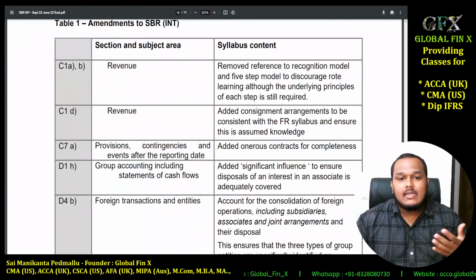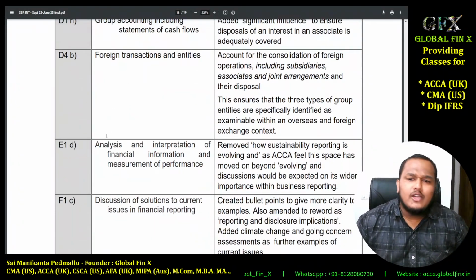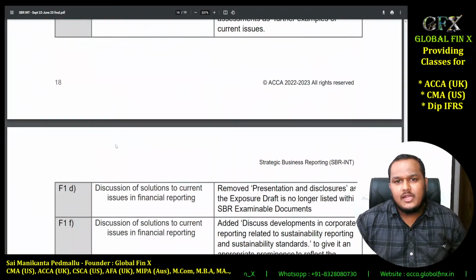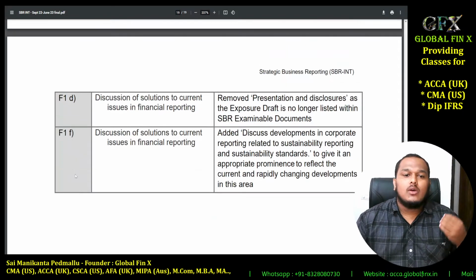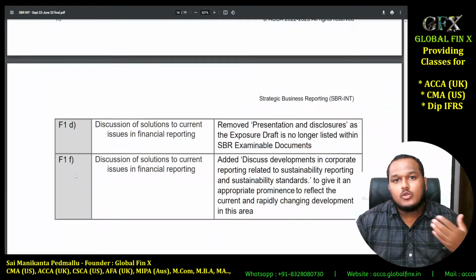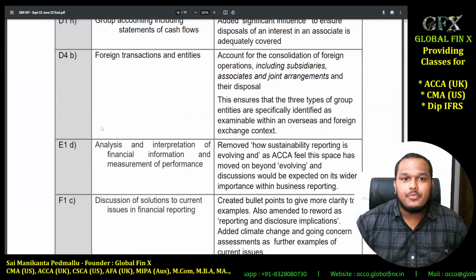So you can see there are a couple of changes here. I do not think these are major changes for you guys to worry about. So what I'll do is, topic by topic, point by point, I'll go through all of these changes one by one, right?